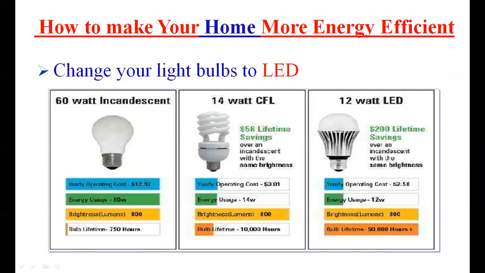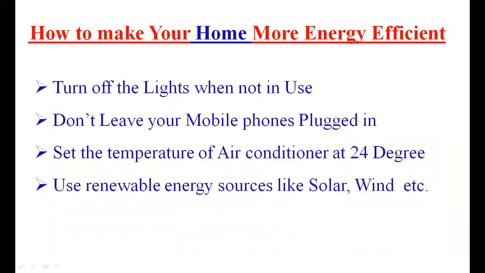So if you use it for long hours, it will reduce energy consumption greatly and reduce the electricity bill. These are some small steps you can apply at your home to reduce the electricity bill.